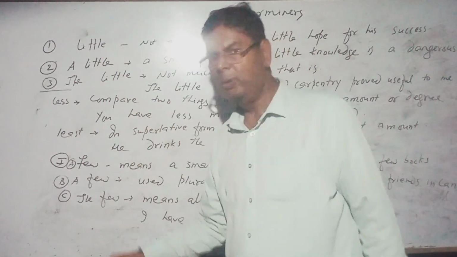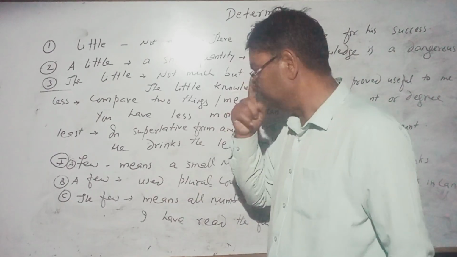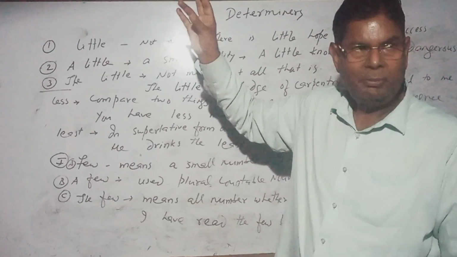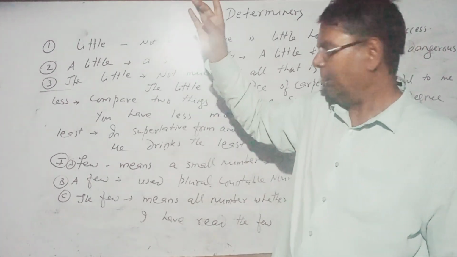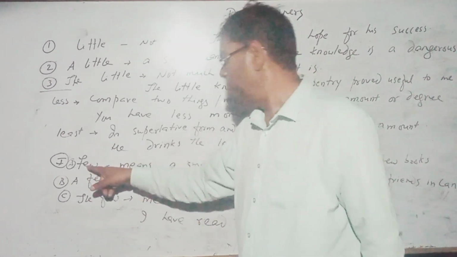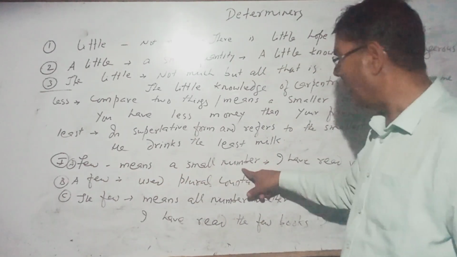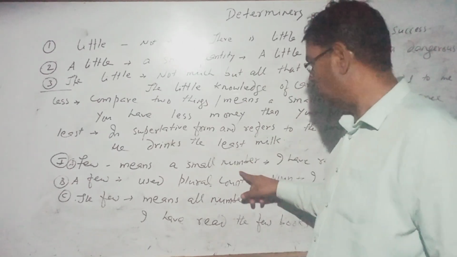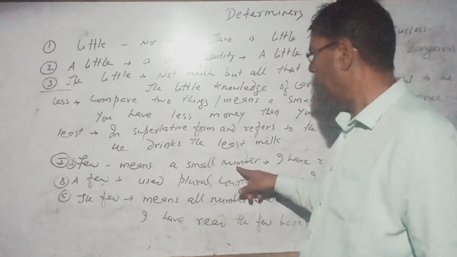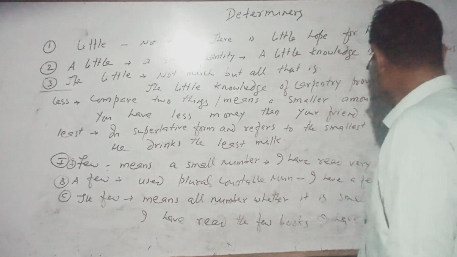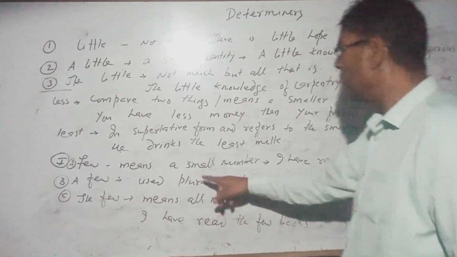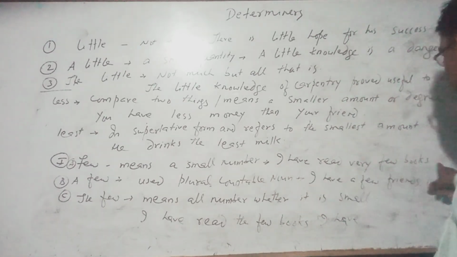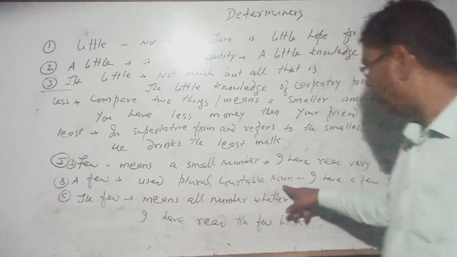Now I'm coming to countable nouns. Few, as I told you, in positive degree we get few, in comparative degree we get fewer, and in superlative degree fewest. Few means a small number. Look here, I have written number here, not quantity. This is the difference. It is used for countable nouns. So, I have read very few books, meaning a small number. I have not read a large number of books. I have read very few books. A few is used for plural countable nouns.